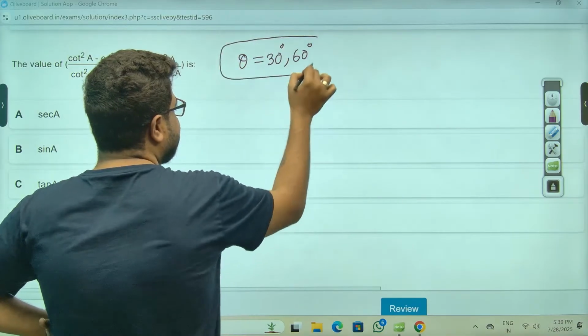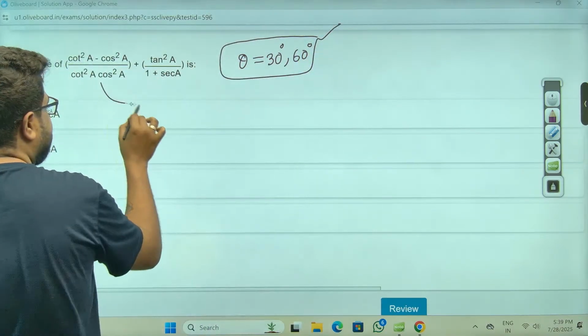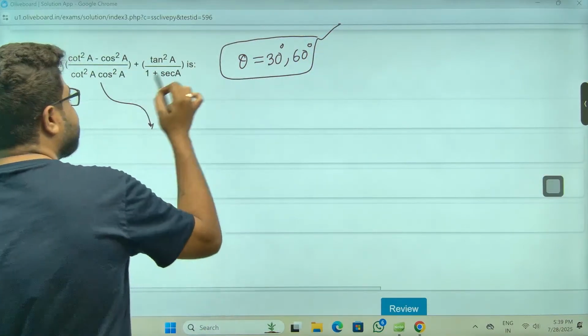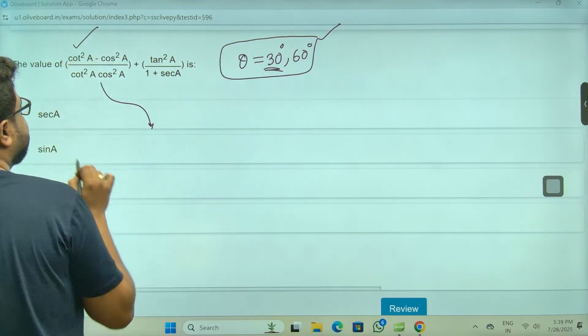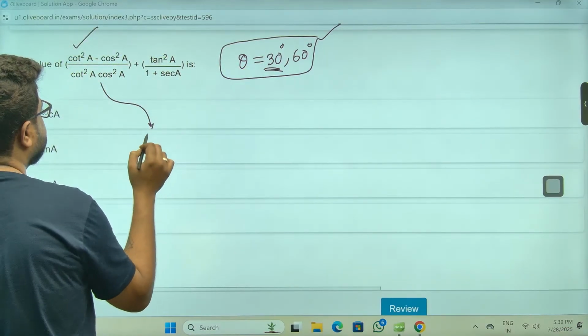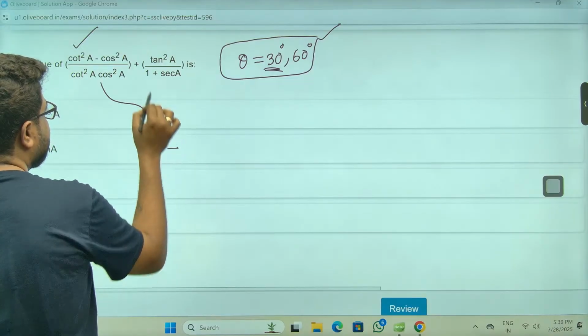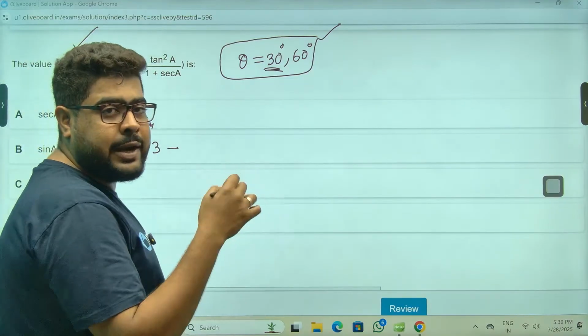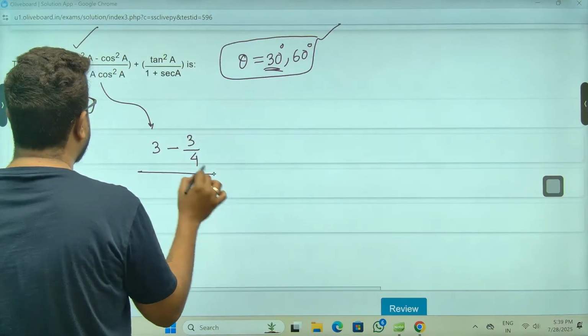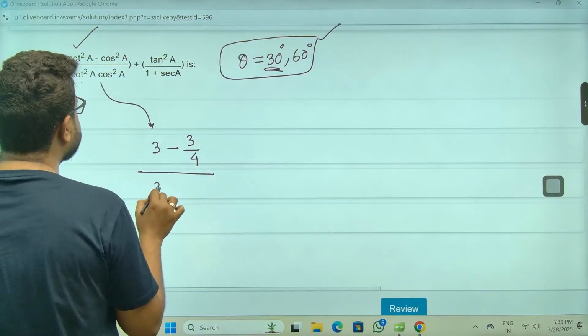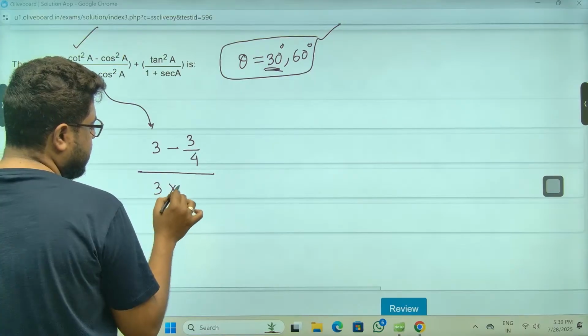These are somewhat good values. The calculation is sometimes a little longer, but again, it's the best way to go. Let's take 30, sir. So if you take 30, cot 30 is root 3, sir. Root 3 square is 3. Cos 30 is how much, sir? Root 3 by 2. Root 3 by 2 square, sir, 3 by 4. By cot 30, 3, sir. Cot square 30 into 3 by 4.